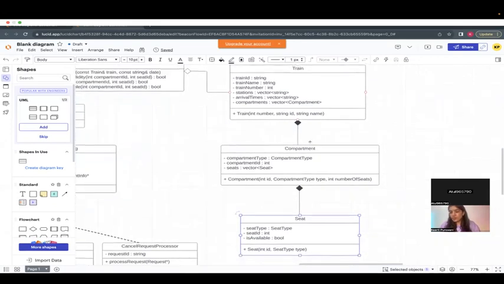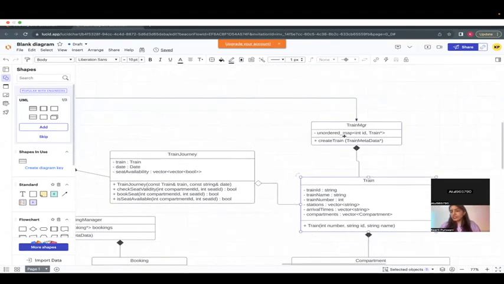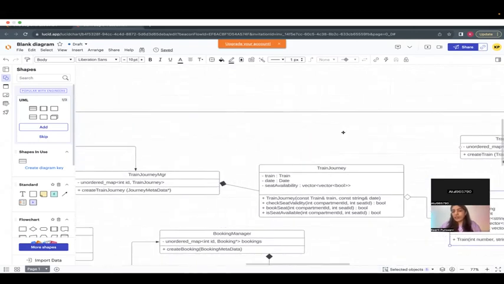This makes sense to everyone? Cool. Okay. Train manager has a map of trains. Train journey has a map of train journeys. Make sense? Any questions?